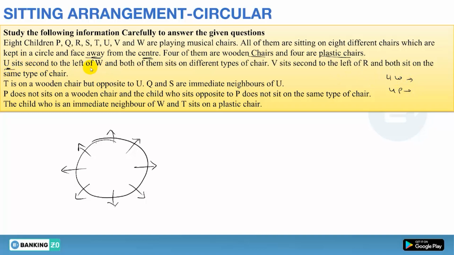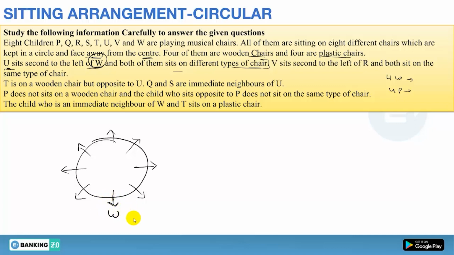U sits second to the left of W, and both of them sit on different types of chairs. So U must be second to the left of W. What I told you is, if the circle is totally empty, meaning no one is sitting there, you can place the first person wherever you want. So first of all, place W here. Now U sits second to the left. If the persons are facing outside, where will be the left and where will be the right?